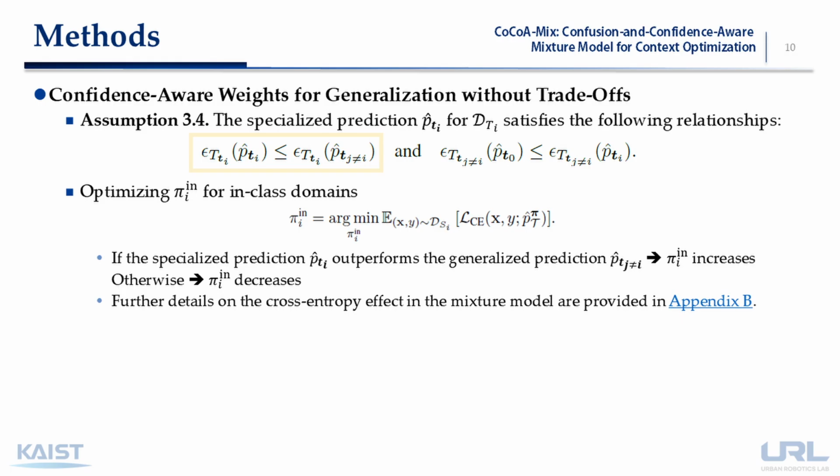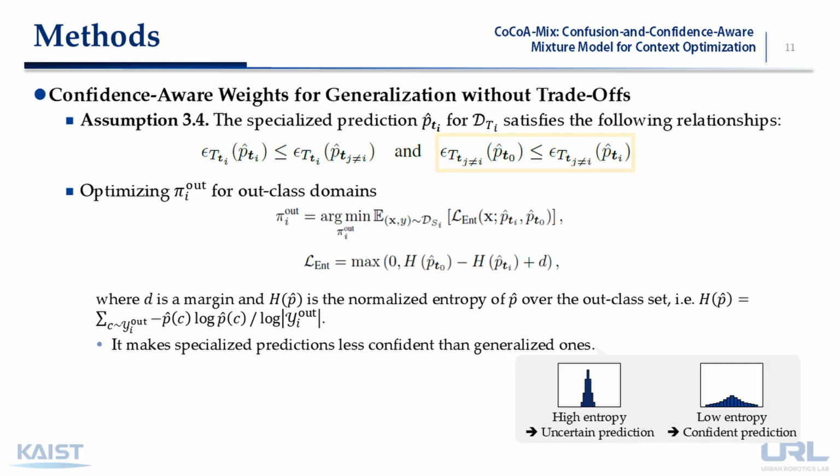With this optimization, the in-class weight is increased when the specialized prediction outperforms the generalized prediction for the in-class domain, and decreased otherwise. The weight for out-class domains is optimized using entropy loss, which compares the entropy of specialized and generalized prompts as follows. The entropy loss ensures that the entropy of the specialized prediction exceeds that of the generalized prediction by a margin of d.